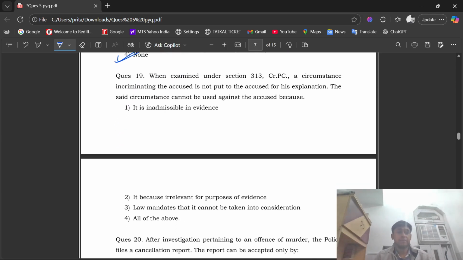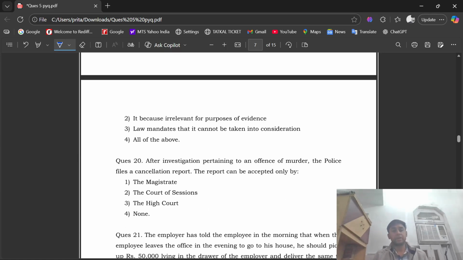See question number 19. When examined under section 313 CRPC, a circumstance incriminating the accused is not put to the accused for his explanation. The said circumstance cannot be used against the accused because, option one, it is inadmissible in evidence. Option number second, it is irrelevant for the purpose of evidence. Option number 3, law mandates that it cannot be taken into consideration. Option number 4, that is all of the above. Here the right option is option number 3, that is law mandates that it cannot be taken into consideration.